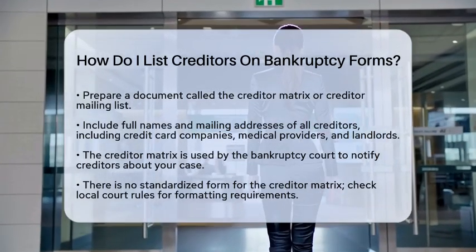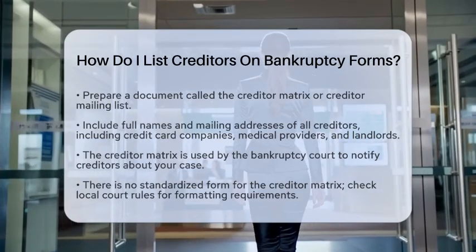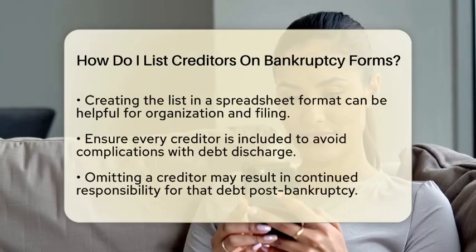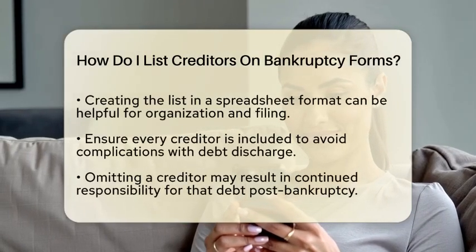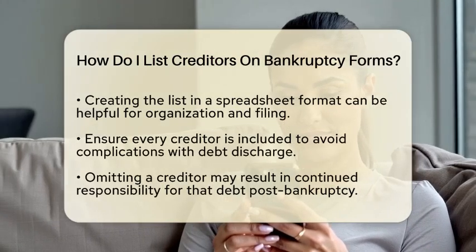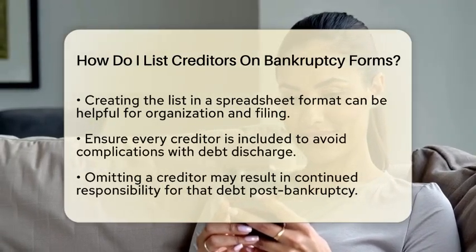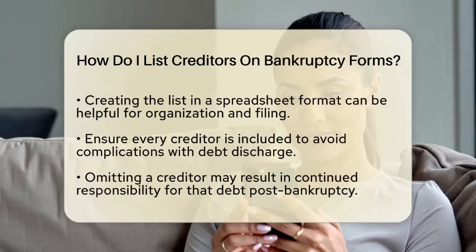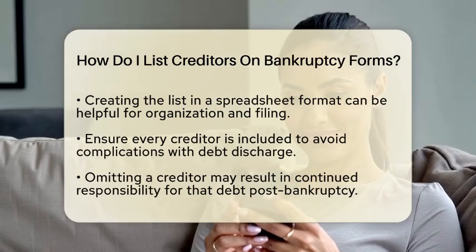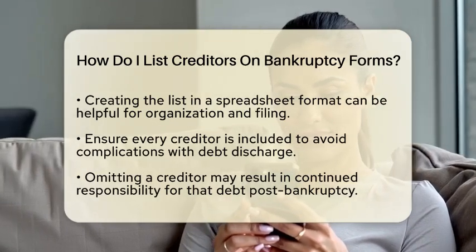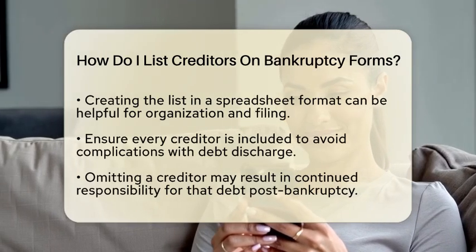There is no official standardized form for the creditor matrix, so it is wise to check your local court's rules for any specific formatting requirements. Many people find it helpful to create this list in a spreadsheet format, which can then be printed and filed with your bankruptcy paperwork. Next, make sure you include every single creditor.